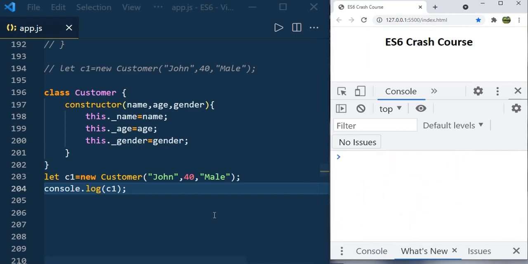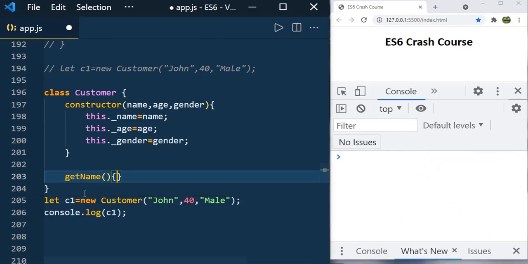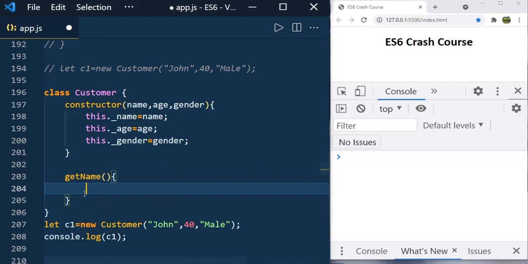Now let us see how to add functions or methods to the class. So getName, and this is the method or function, and here you don't use the function keyword, you can just define it like this.